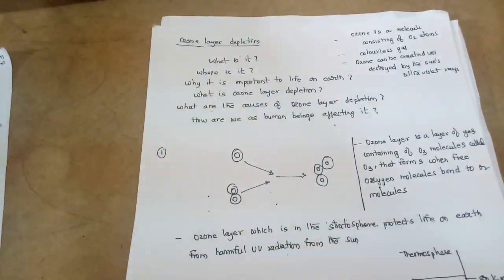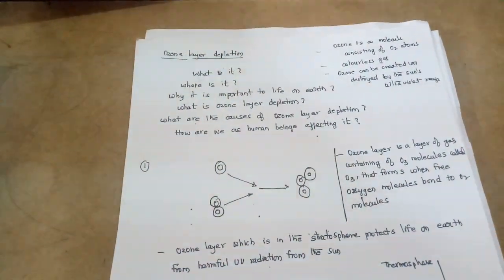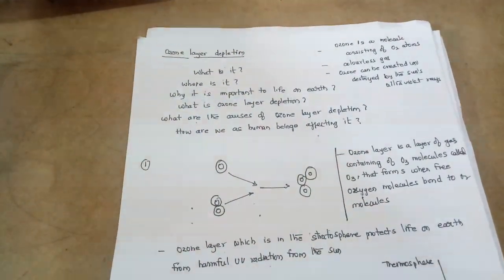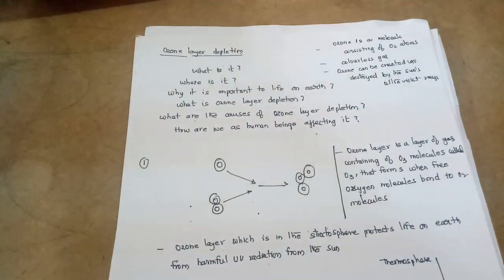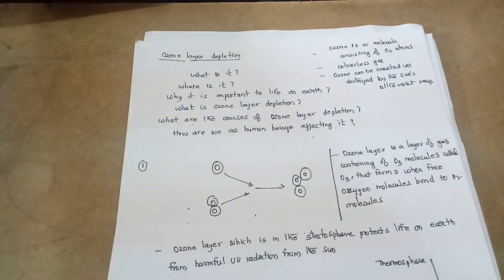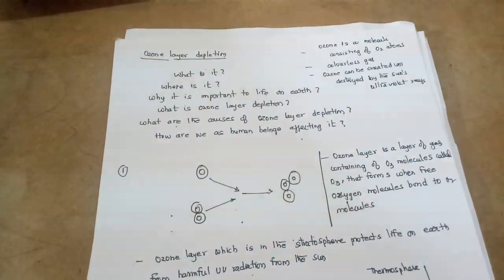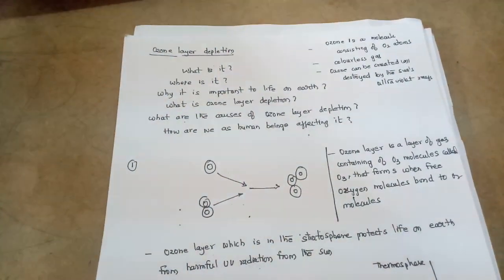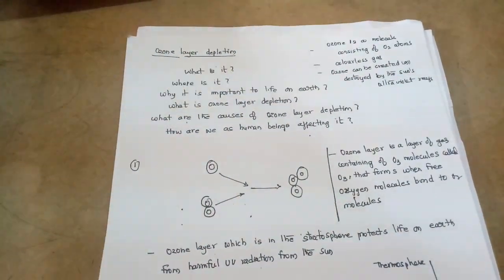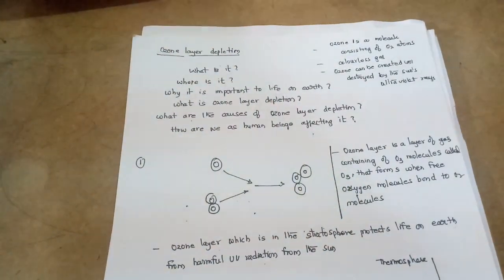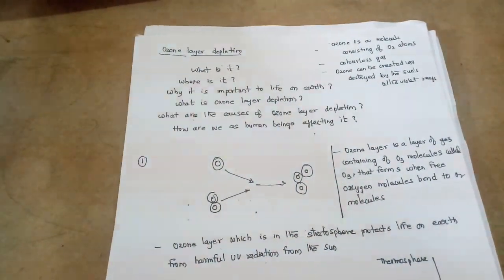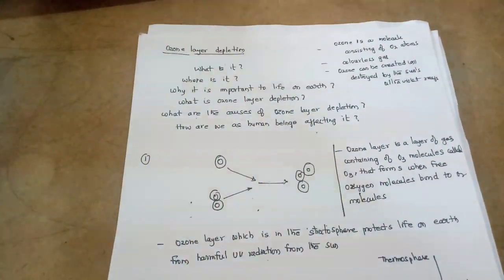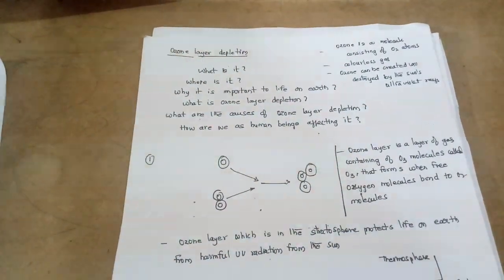So what is ozone layer depletion? Ozone layer depletion is the reduction of the amount of ozone in the stratosphere caused by substances formed from the breakdown of ozone depleting substances.